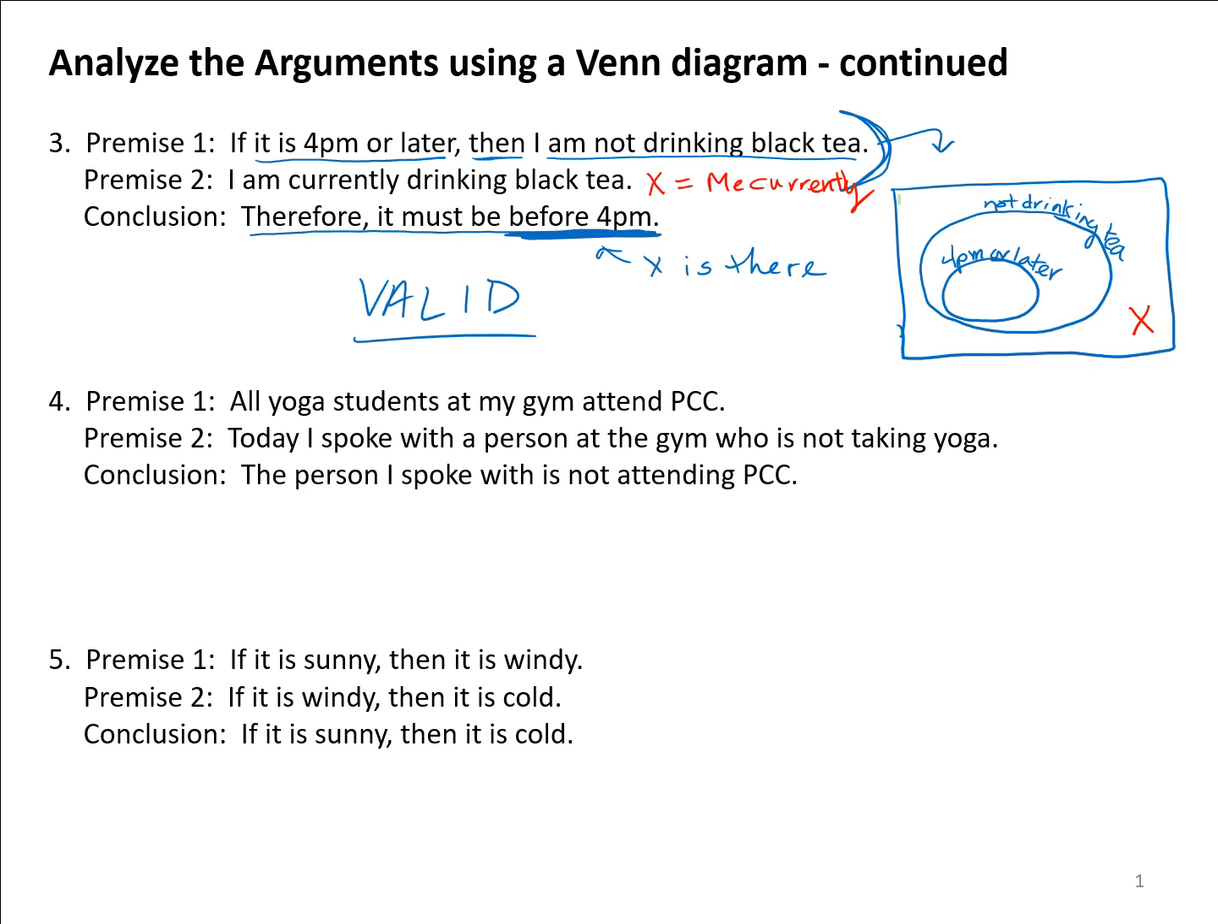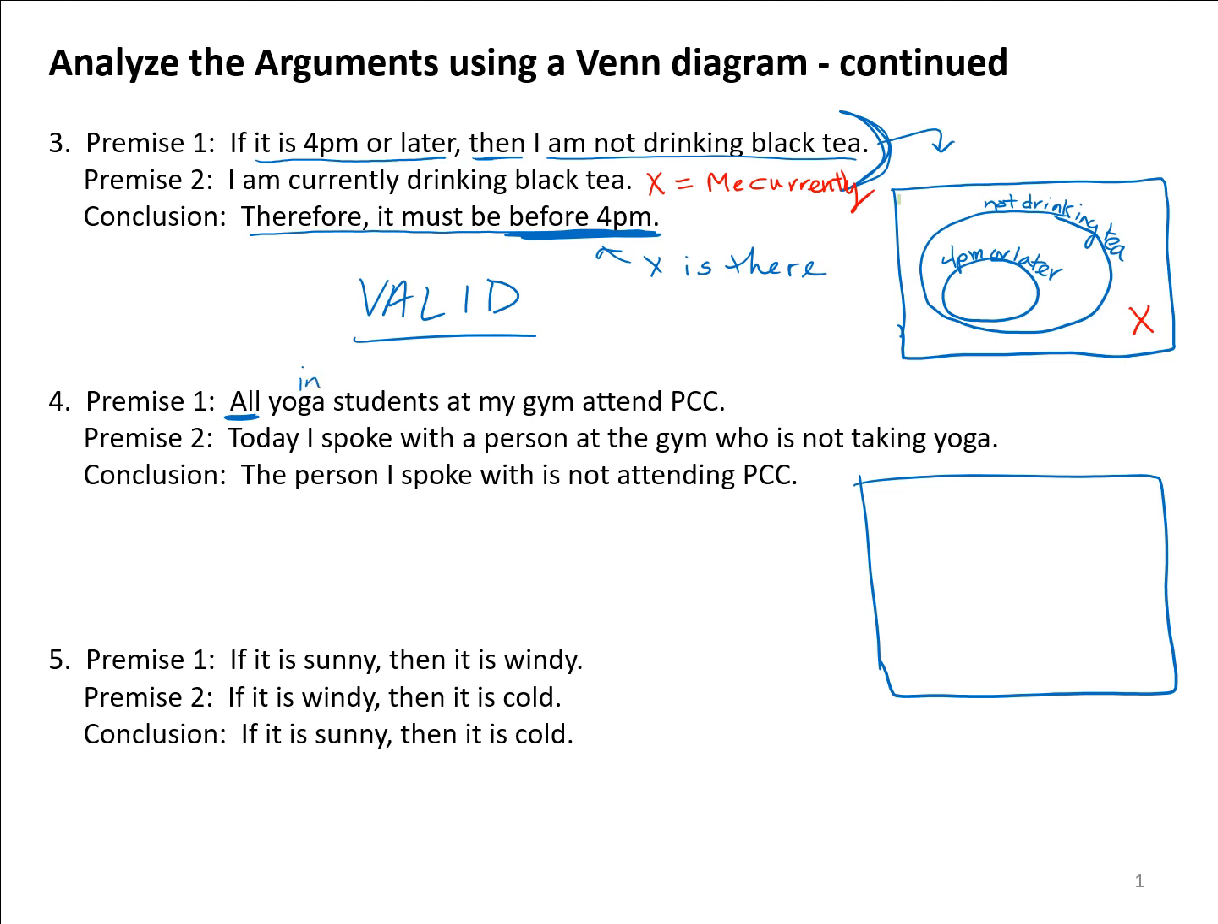Next example. It's important to look at multiple ones so that we get the idea. Premise 1: all yoga students in my gym attend PCC. All right, so I'm going to start with my rectangle, and then I'm going to draw one set inside the other, because remember, all represents one set inside the other.